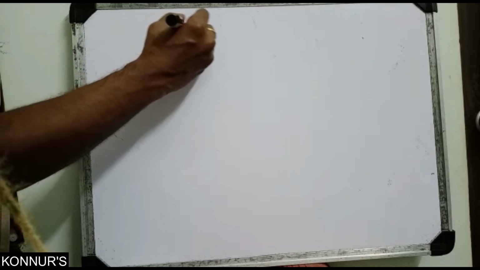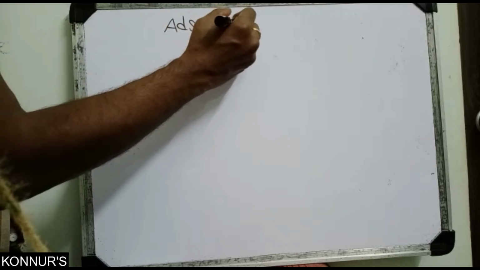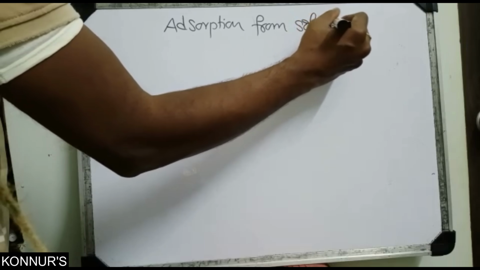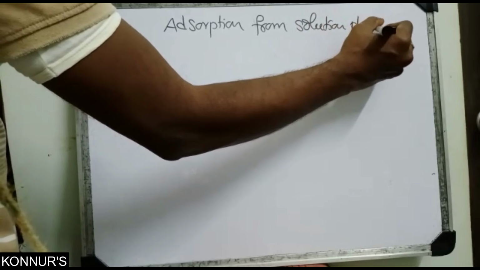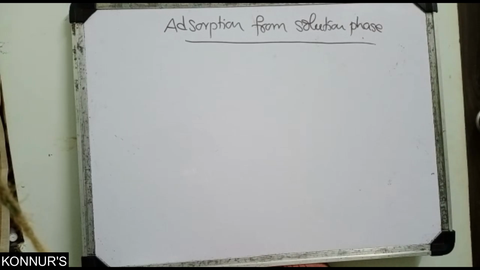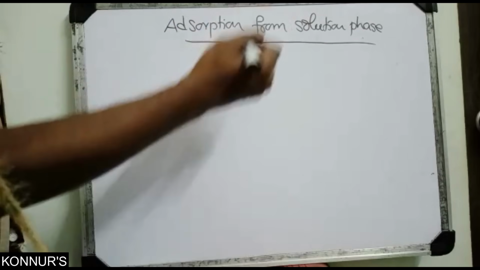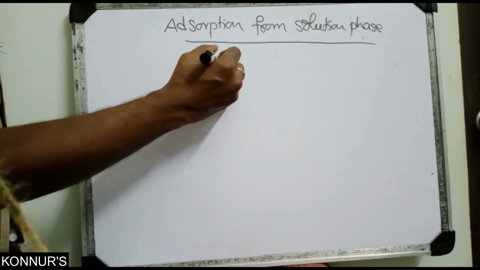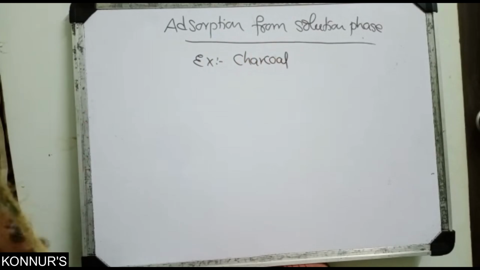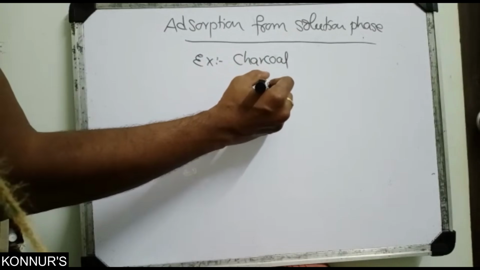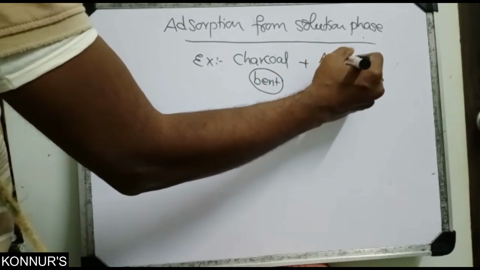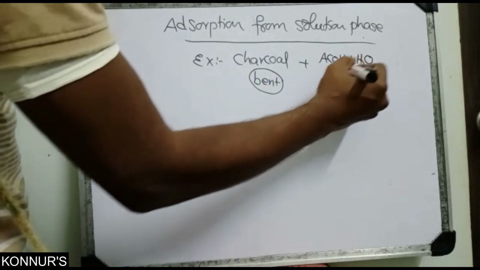See, adsorption from solution phase. Previously, what we have seen is that gas is adsorbed on the surface of anything. Now solution. Here, as an example, you can take charcoal. Charcoal is acting as the adsorbent. It is added to acetic acid present in water.